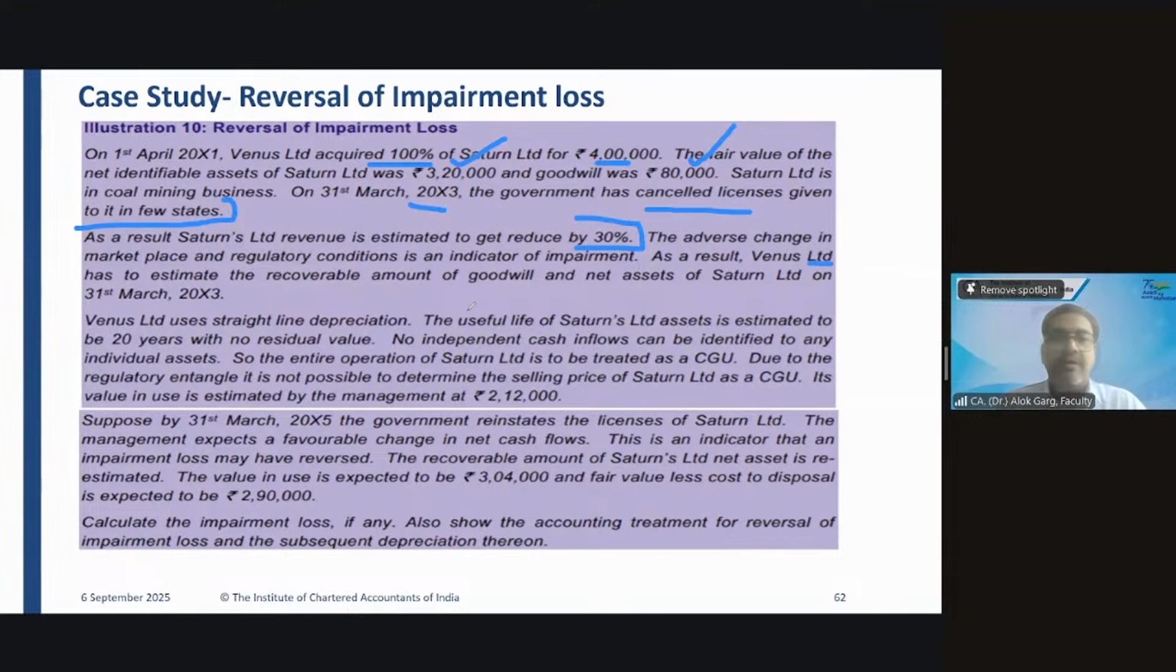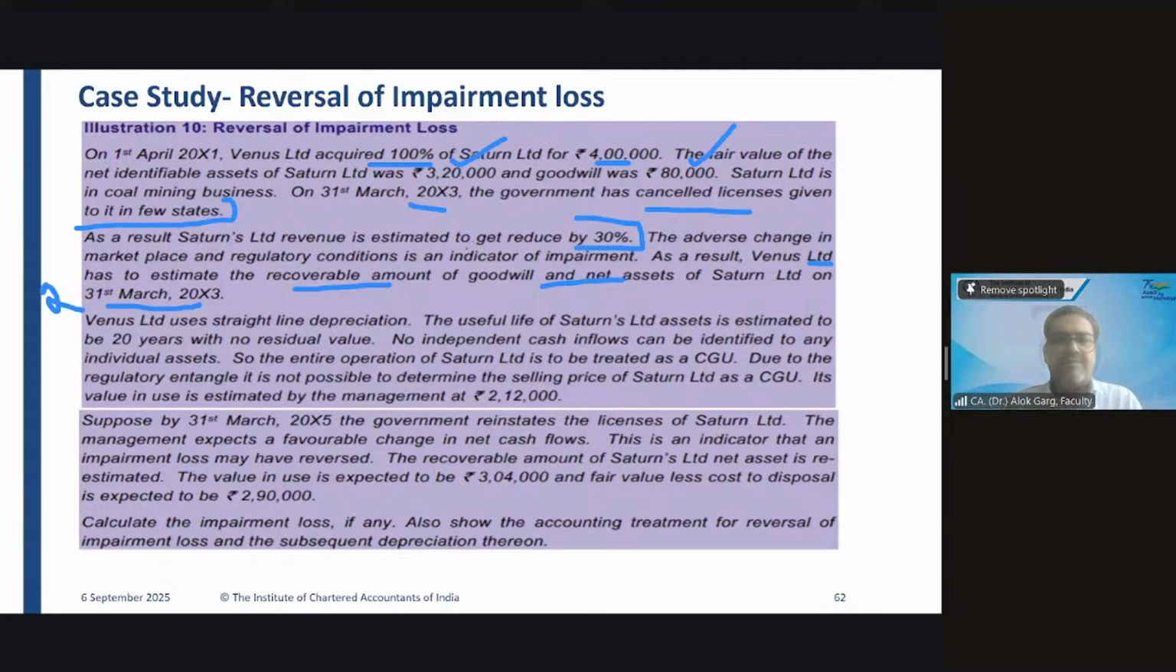As a result, Venus Limited has to estimate the recoverable amount of goodwill and net assets of Saturn Limited on 31st March 20x3. Venus Limited used straight line depreciation. This asset was acquired on 1st April 2001, and the reporting date is 31st March 2003. After how many years? After 2 years.